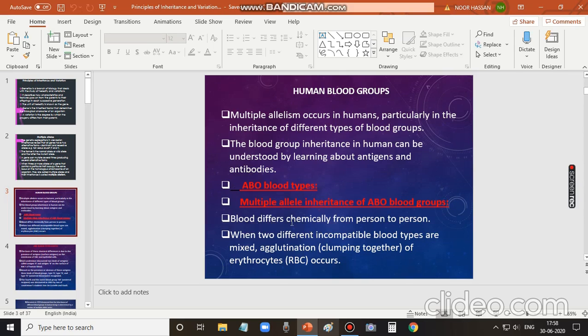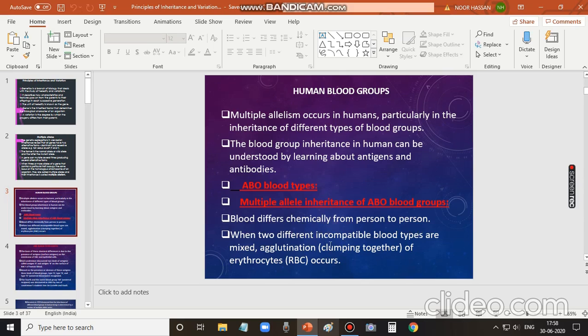Our blood differs chemically from person to person. So we differ from each other by having different blood types, because the chemical nature of the blood varies from person to person.